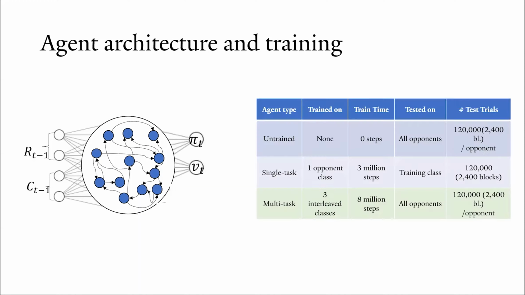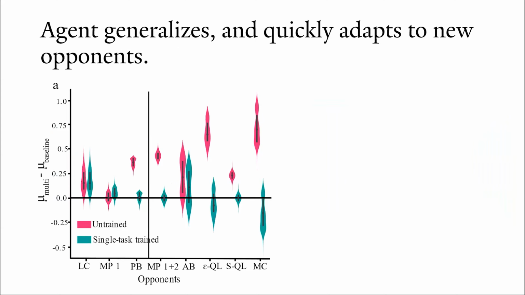We introduce meta-learning by randomly swapping opponents out every 150 steps of the game, which we termed a block. Meta-learning, or learning to learn, teaches the network to self-correct from feedback using only recurrent neural dynamics. When the agent played against its training and testing opponents, its performance was not significantly different from an agent trained against only one category, and it exceeded that of an untrained agent for all opponents.